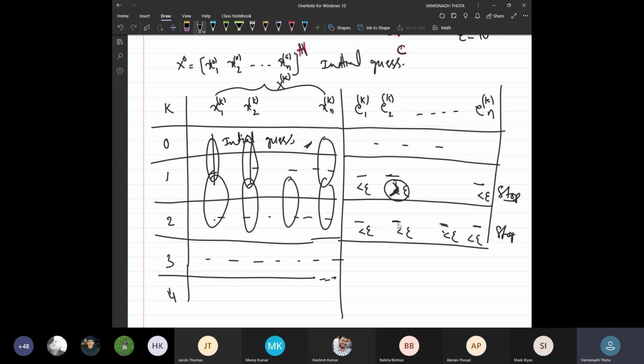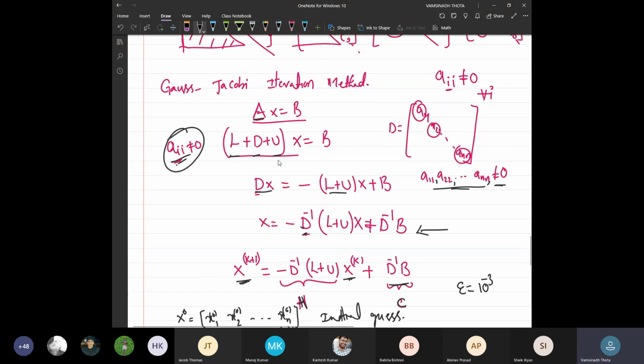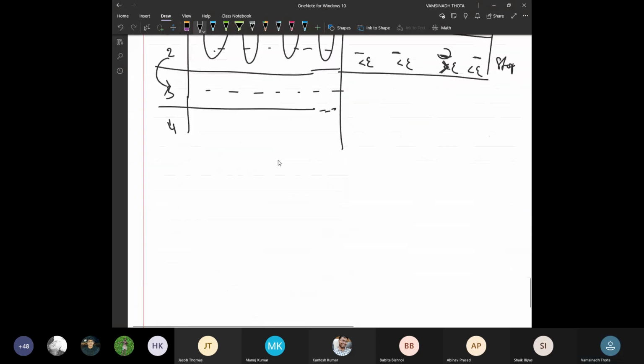If there is at least one error which is bigger than the tolerance, we need to go for the next iteration. So this is how we need to continue till all the errors become strictly less than epsilon. Okay, so that is the procedure for the Gauss-Jacobi iteration method.